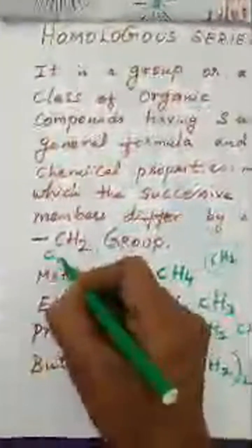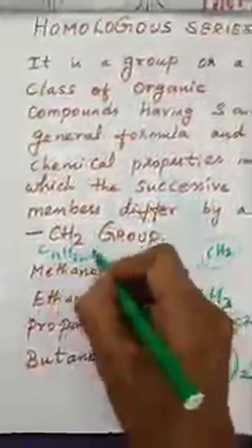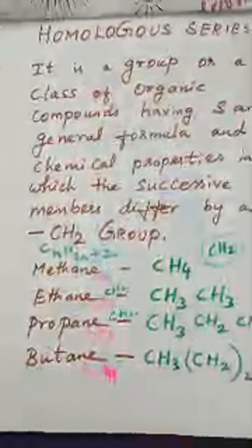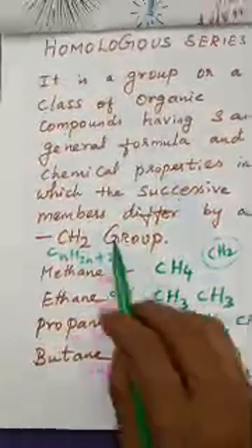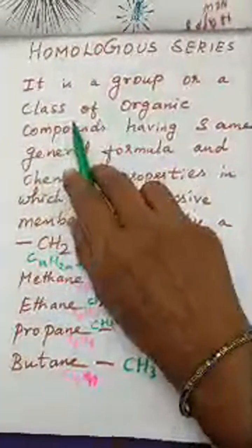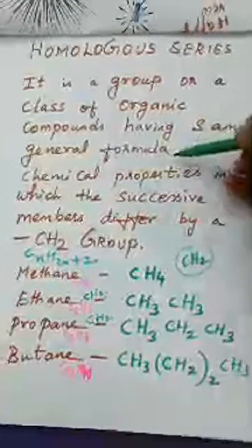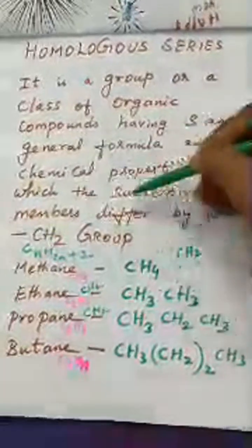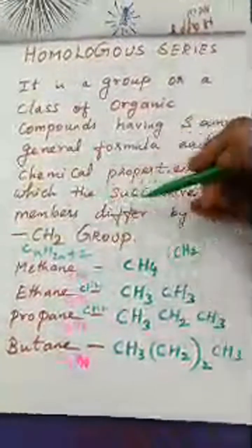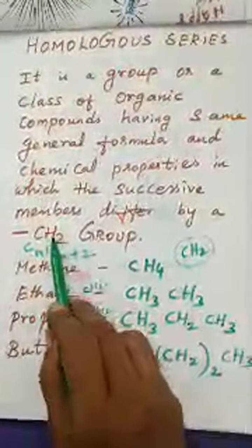What is the general formula of alkanes? It is CnH2n+2. You should not forget the general formula. So it's a class of organic compounds having the same general formula and chemical properties, in which the successive members differ by a CH2 group.